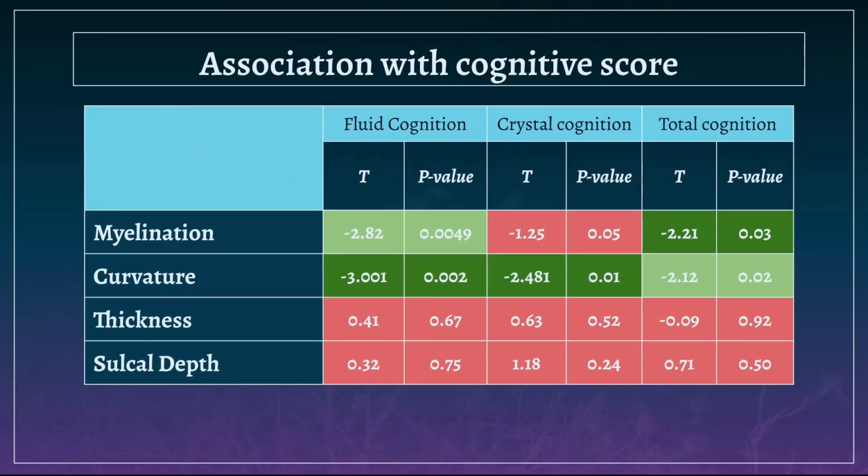About vertex-wise features, I should mention that although thickness and so-called depth had a very high accuracy, they could not capture any cognitive score variance. However, curvature always has a good power to capture the cognitive scores variance.